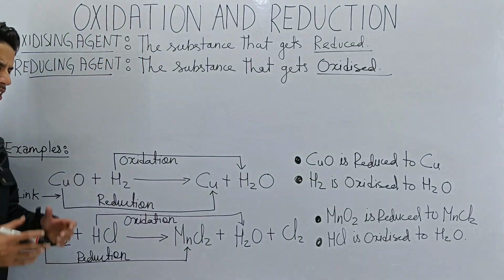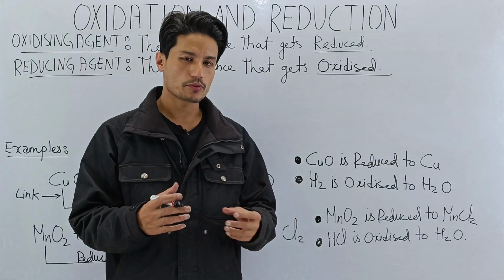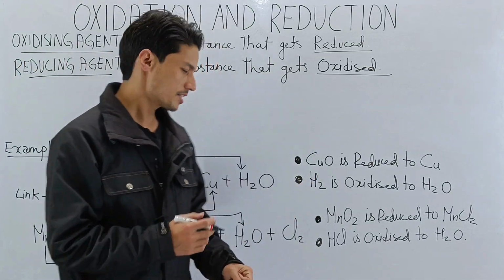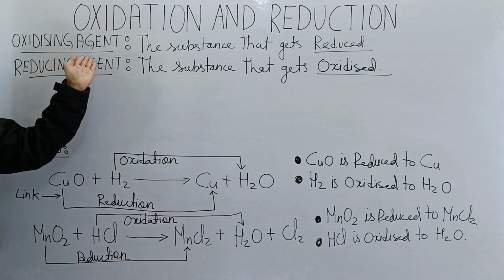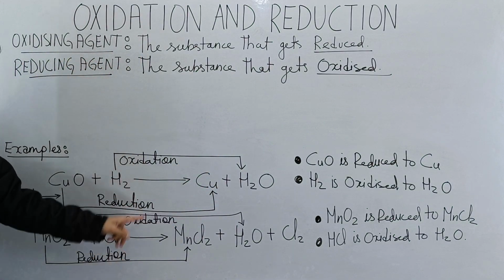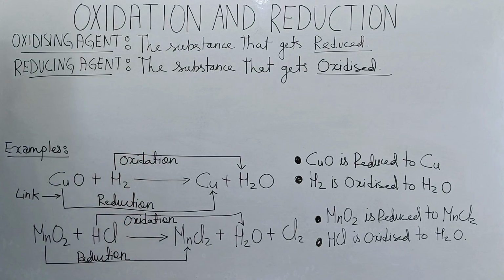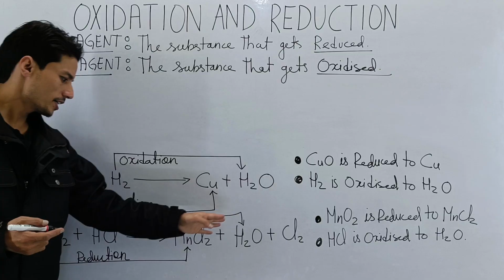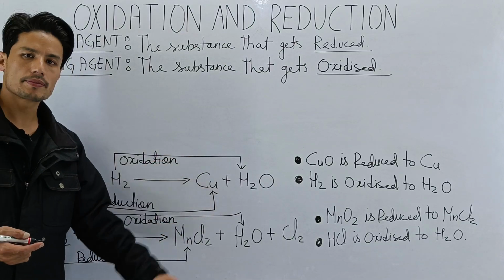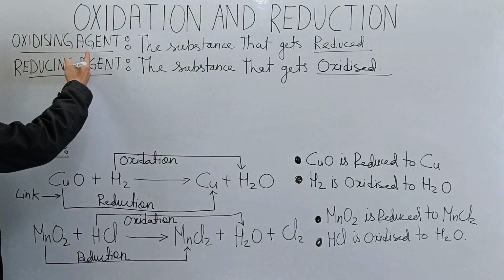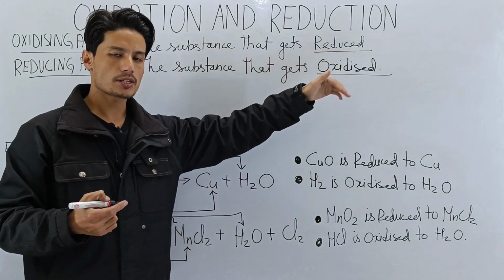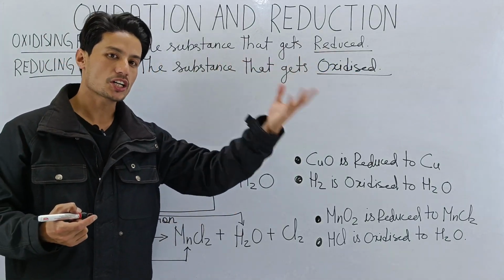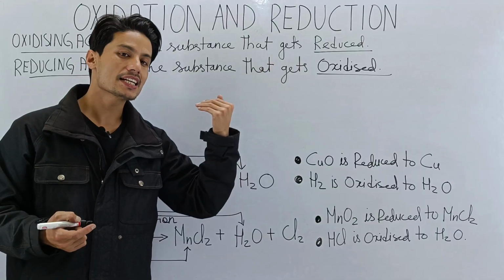Now let's check whether we have actually understood or not. Let's identify the oxidizing agent and the reducing agent from the given two examples. So let's first start with oxidizing agent. The oxidizing agent is a substance that gets reduced. So the substance which undergoes reduction becomes the oxidizing agent.